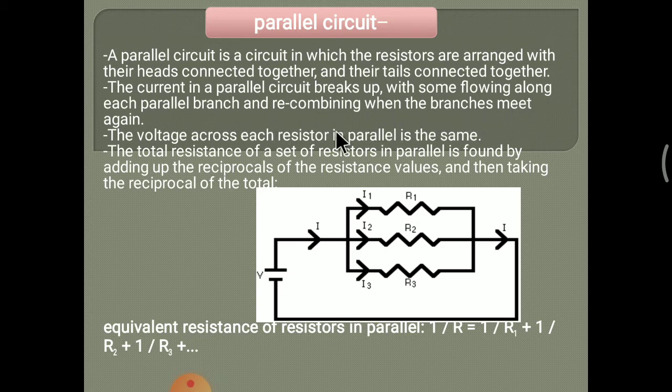That means this is the supply current I, which flows separately through these branches, meaning it divides. Here there are three branches, R1, R2, R3, which are connected in parallel. Then this current flows through each branch as I1, I2 and I3 separately.